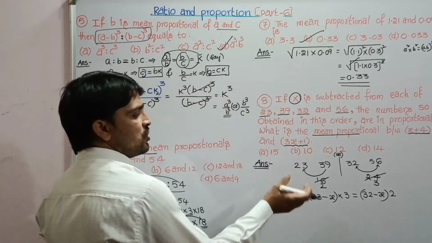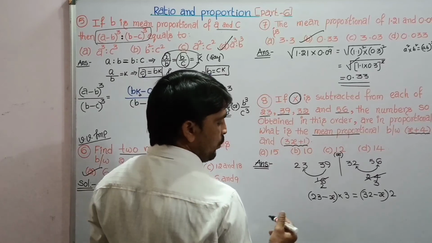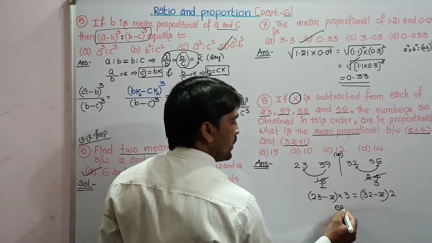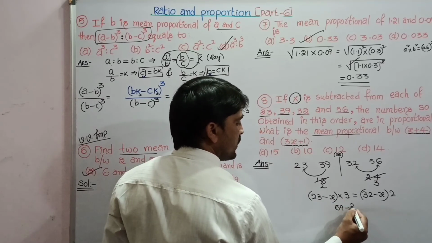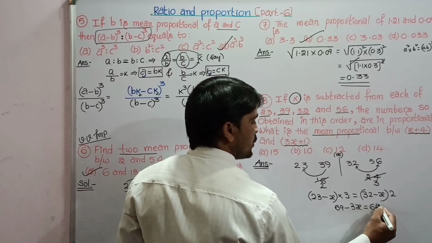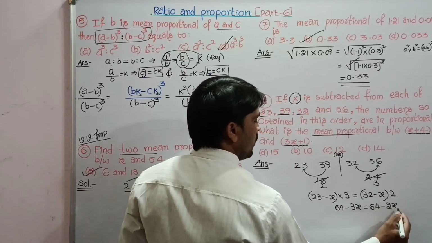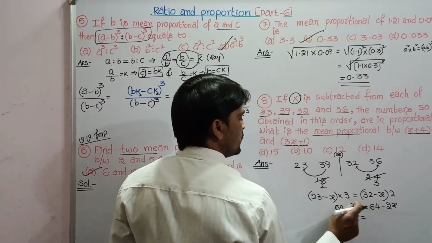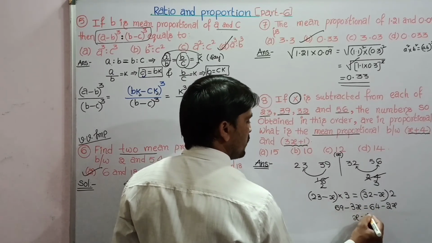We are discussing this shortcut method in part 5. So 3 times of 23 is 69 minus 3 times of x is 3x equal 2 times of 32, that is 64 minus 2x. 3x minus 2x, that is x equal 69 minus 64, that is 5.